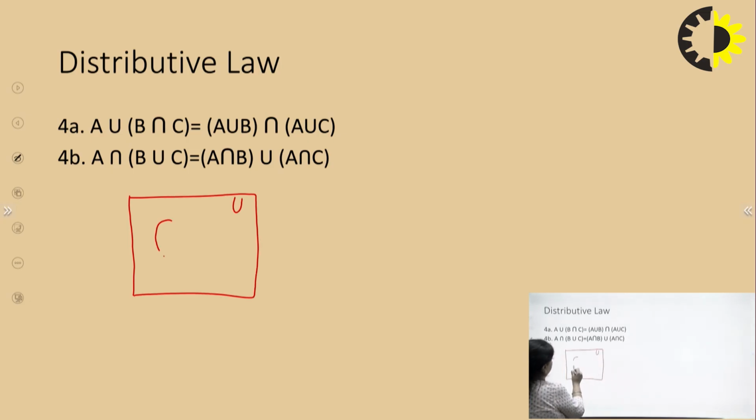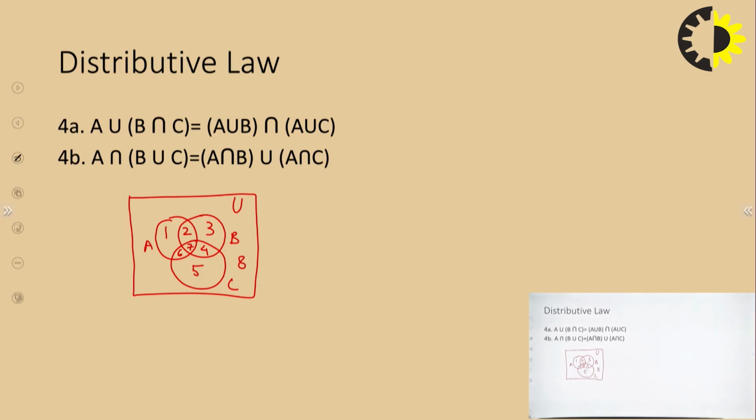We have three sets here, A, B and C. So, let us divide these in regions again. So, 1, 2, 3, 4, 5, 6, 7 and the outside region is 8. Now, let us write A has what all regions? 1, 2, 6 and 7.